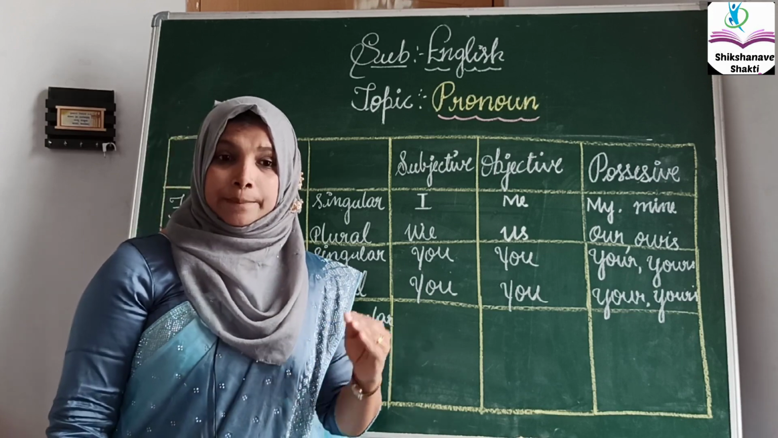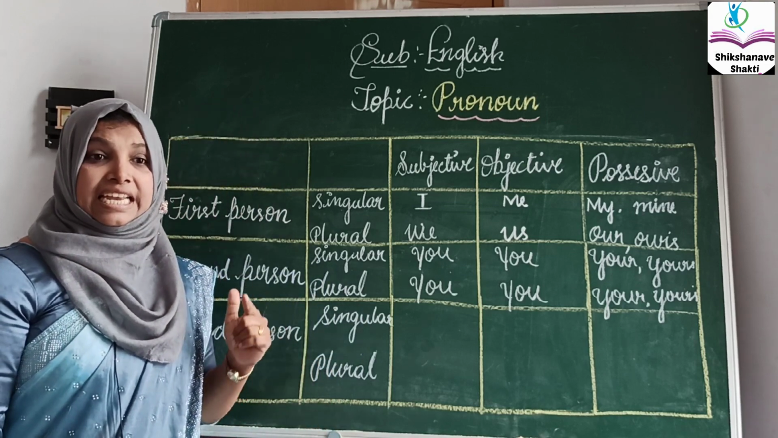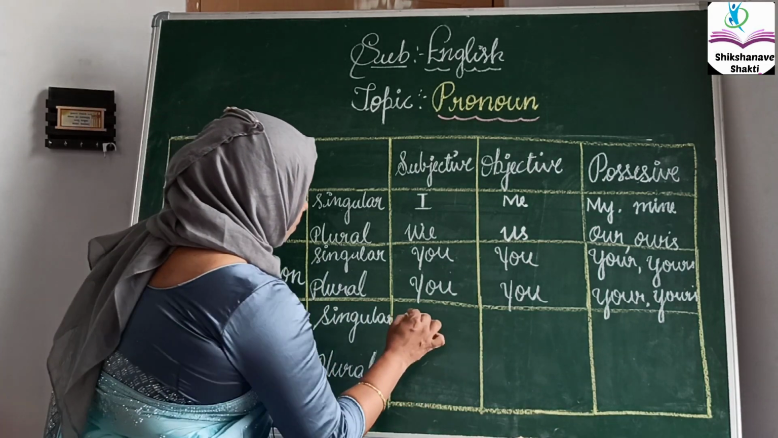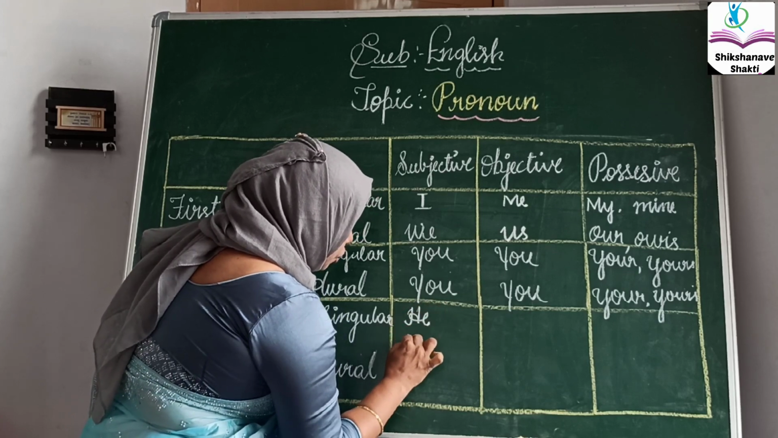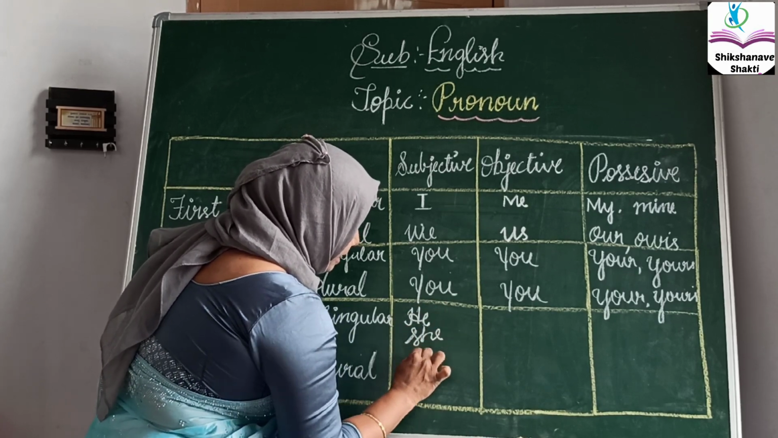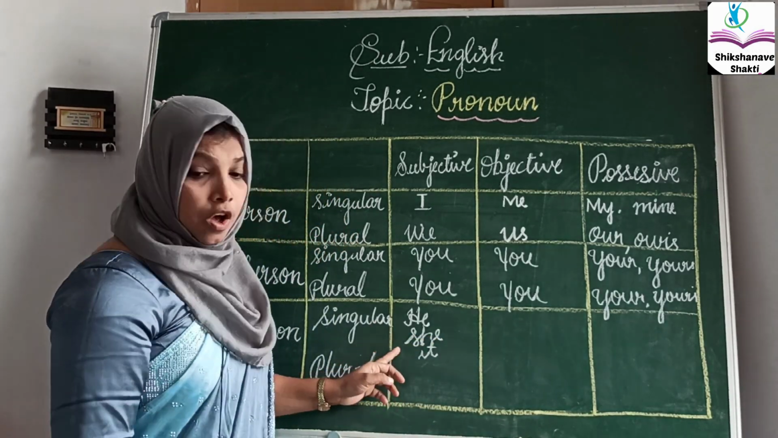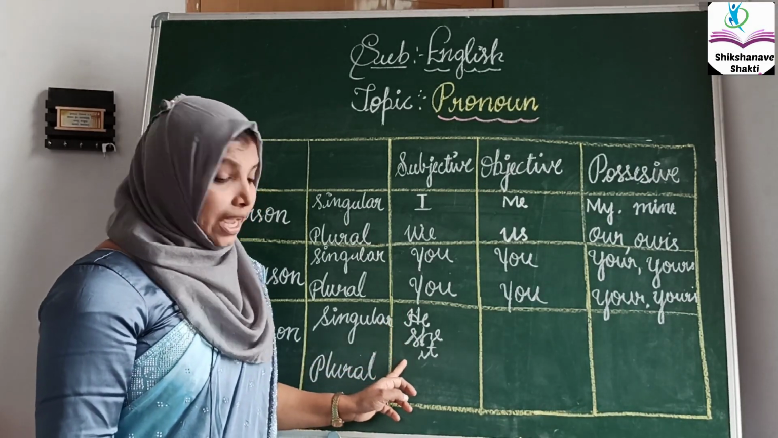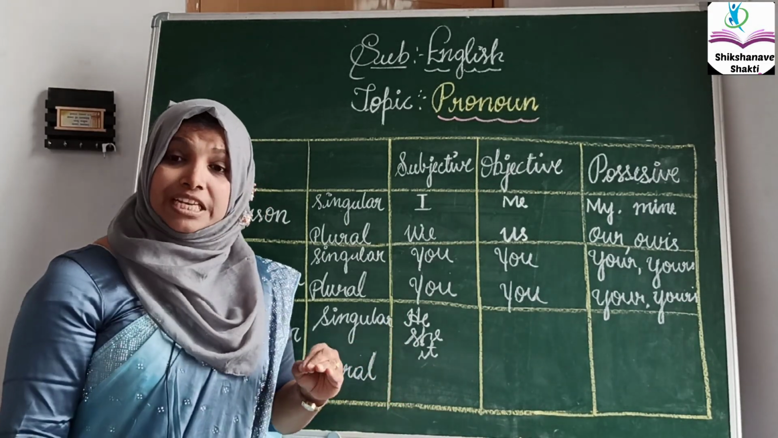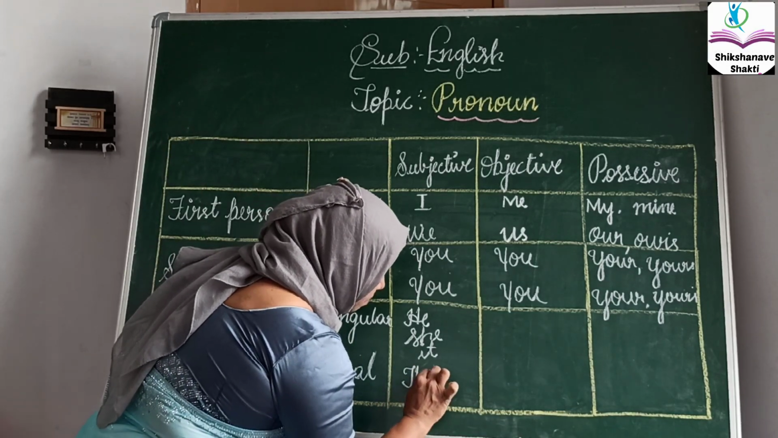Let's see the third person. Who is the third person? The third person is he, she and it. He, she, it in a singular form. Okay. But the plural will change. I told you, plural will be they.